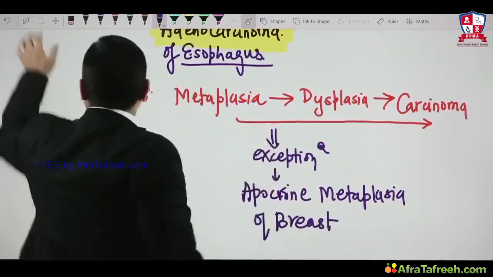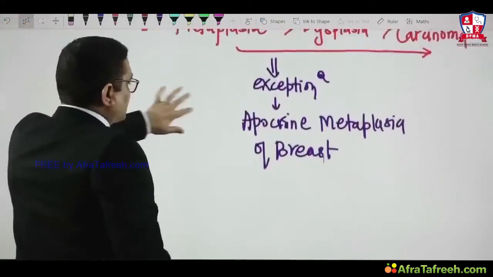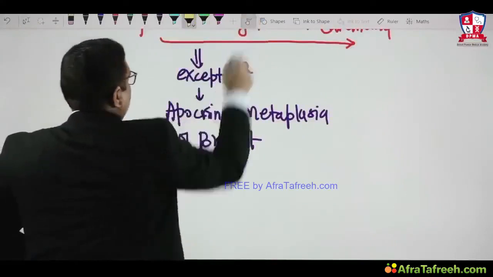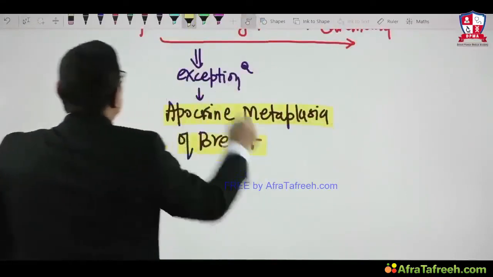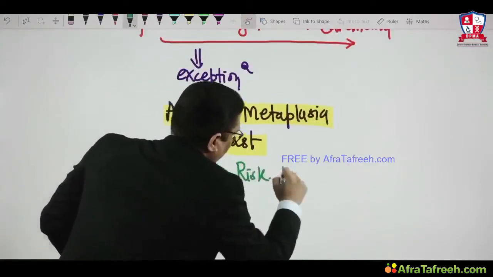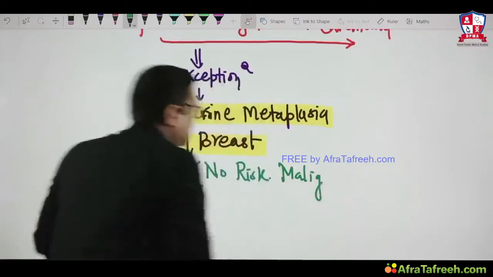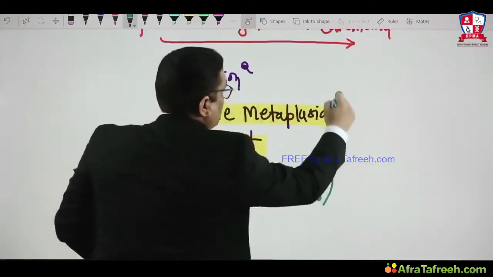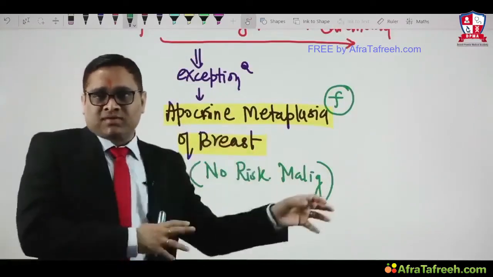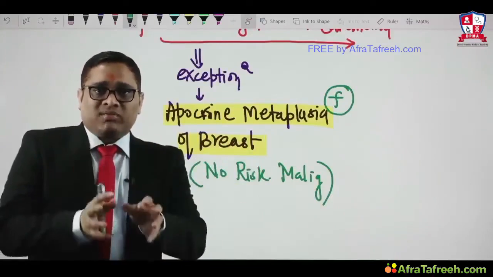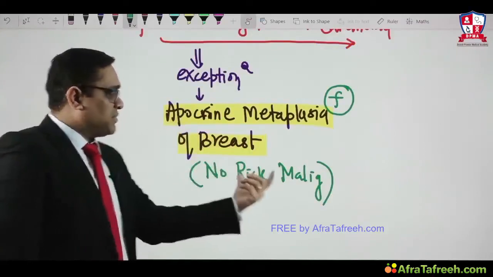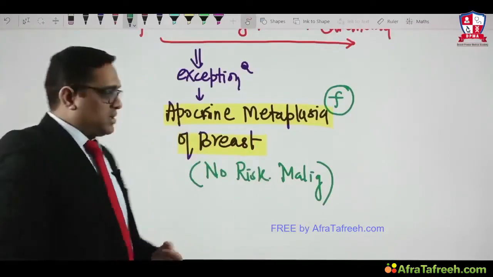So apocrine metaplasia of the breast tissue has no risk of malignancy. This is one example which we have to keep in mind for future exams, right? Usually we say that metaplasia, dysplasia and cancer will happen, but remember, it is not always true. There is one exception, and that is apocrine metaplasia of the breast. There will be no risk of malignant transformation, right?